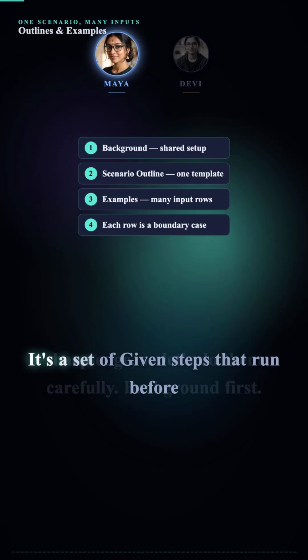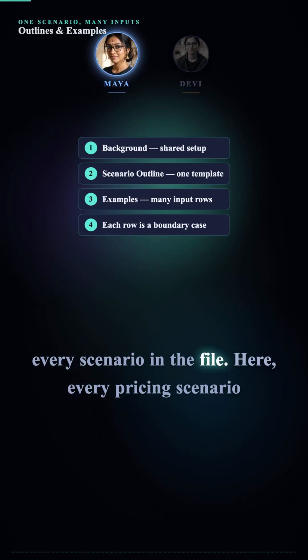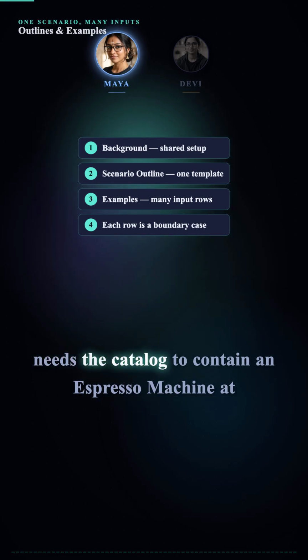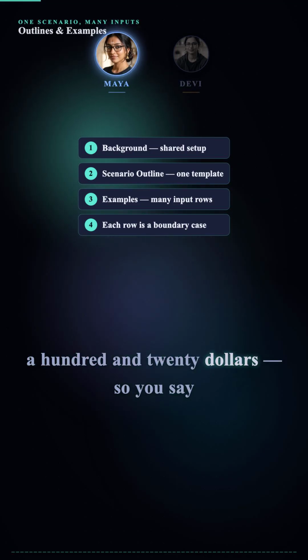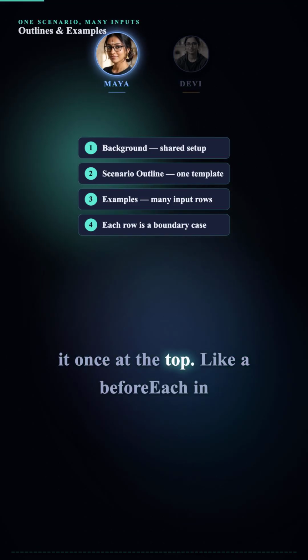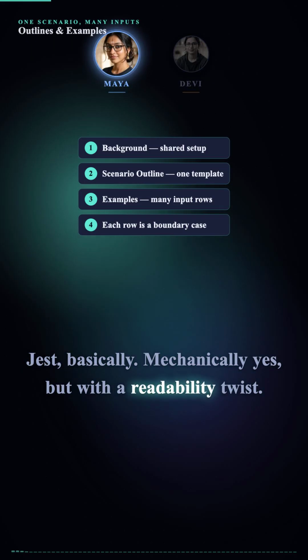Background first. It's a set of given steps that run before every scenario in the file. Here, every pricing scenario needs the catalog to contain an espresso machine at $120. So you say it once at the top. Like a beforeEach, basically. Mechanically, yes, but with a readability twist.